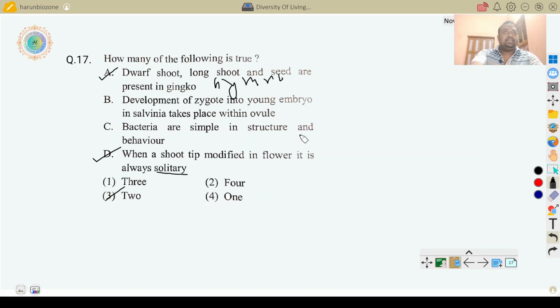Bacteria are simple in structure and behavior? Not so. They may be simple in structure, but their behavior is not simple because they are highly mutable. They mutate themselves in every condition. When the environment changes, they always mutate. And development of zygote into young embryo in Salvinia, which is an angiosperm, takes place within the ovule? Not the ovule, it is the ovary. So the correct answers are A and D.